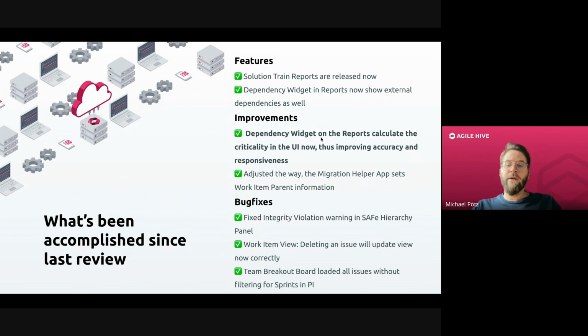And also, we are improving the accuracy of this widget as well, because we are limiting the possibilities for rate limiting errors with that as well.